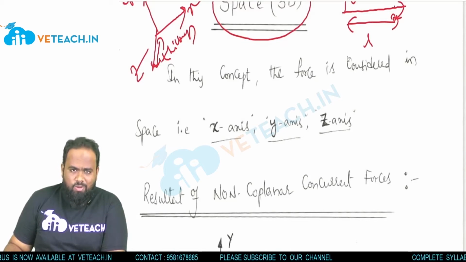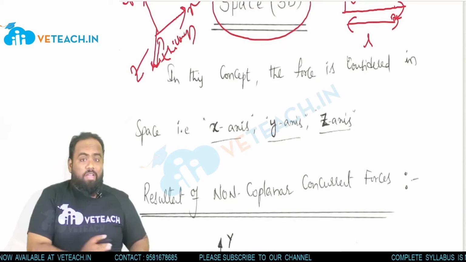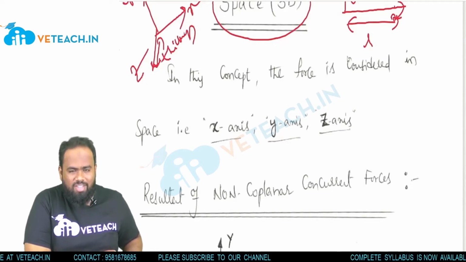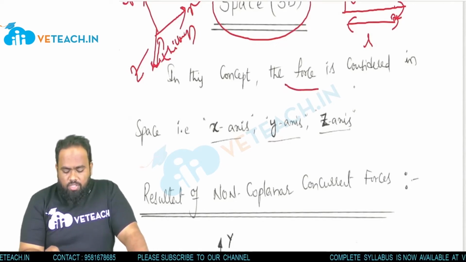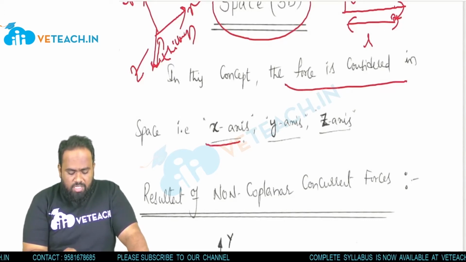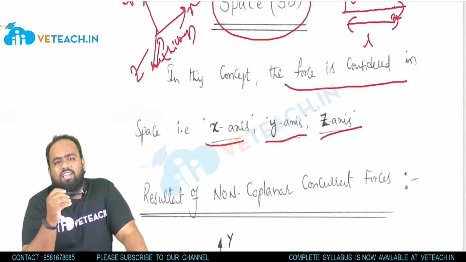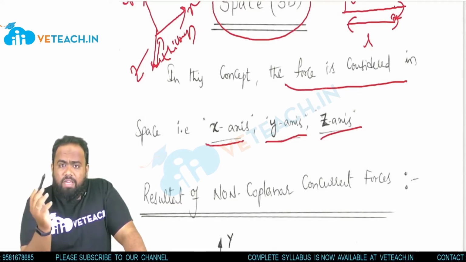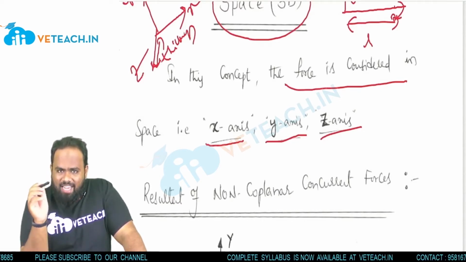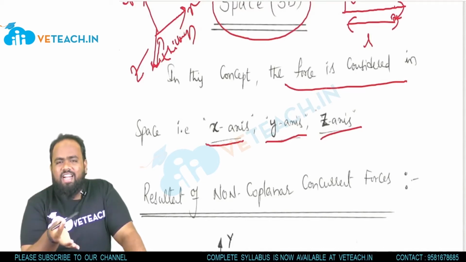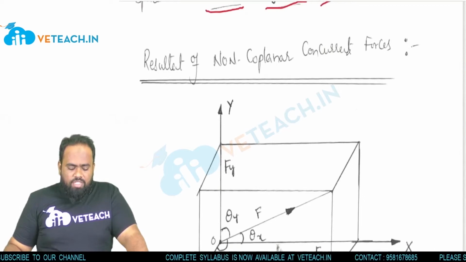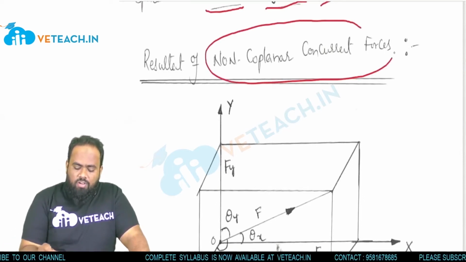I want you people to concentrate and to practice. Mechanics is very easy for the people who are dedicated and hardworking. So in this concept, the force is considered in space. Space means the x-axis, y-axis, z-axis. So in the space concept, we consider the force in a space. That's it. Now I will tell you the concept which is the resultant of non-coplanar concurrent forces.